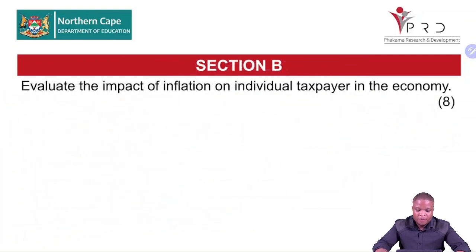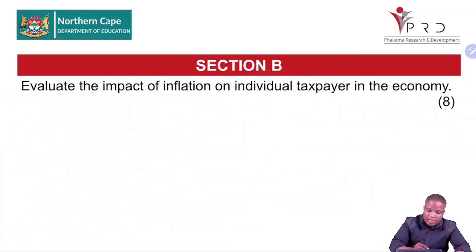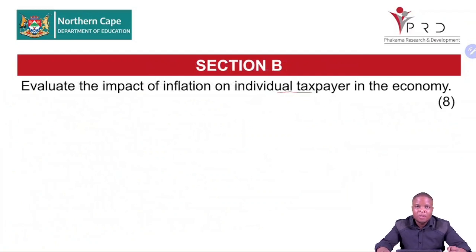Evaluate the impact of inflation on individual taxpayer in the economy. What is the impact? Now is the consequences of inflation to who? Taxpayers. How will the taxpayers affected when there's inflation? When prices are increasing, what happens to the taxpayers? You're looking at both direct and indirect taxpayers. What will happen? What is the effect? Right, you'll be given your 8 minutes to respond. Then we look at the marking guideline.